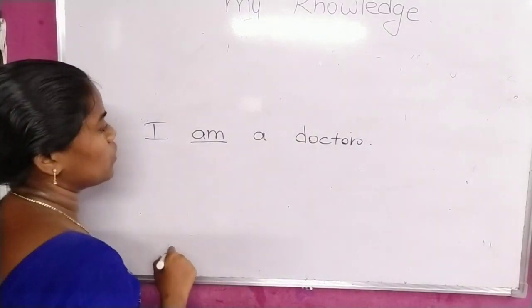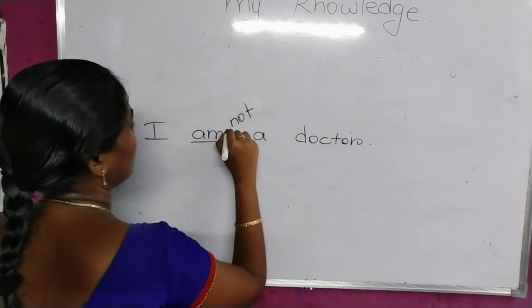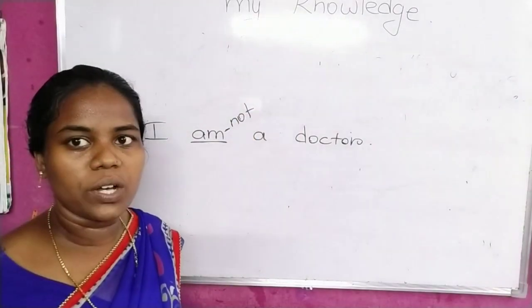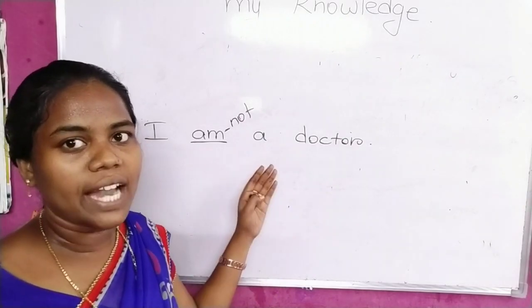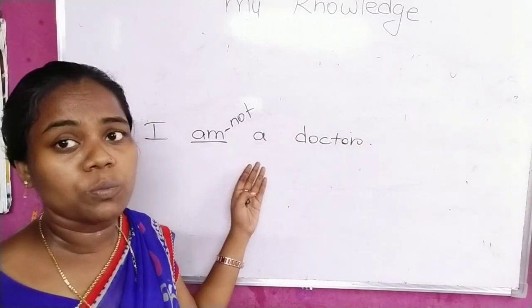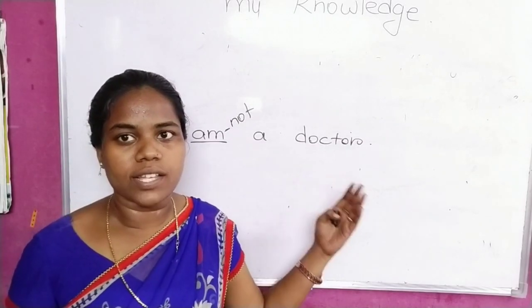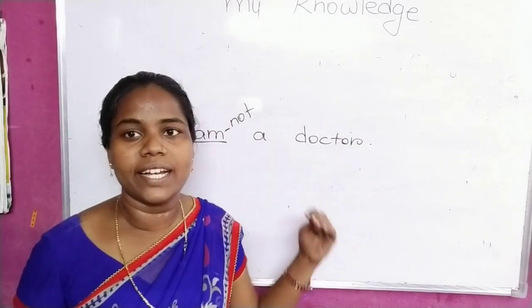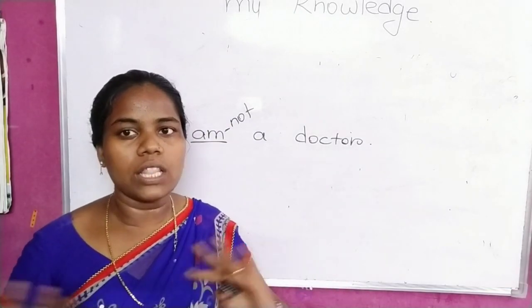So am is the verb, and here you have to add negation to this am. First of all you have to identify the helping verb, not the action verb, then add negation to that. If it is not possible, then you have to use do, have, and so on. It depends upon the tense of the sentence. If it is past, take did. If it is wants, take does. For all the verbs, same procedure.